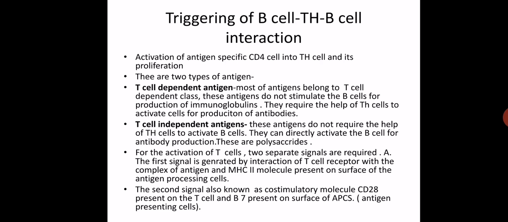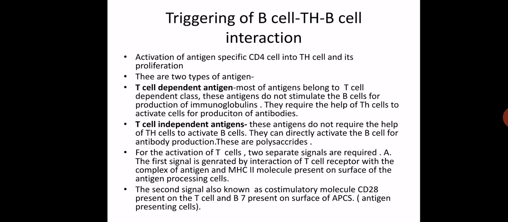What is a T cell dependent antigen? They require the help of T helper to react with the B cell. T cell independent antigens do not require the help of T helper, but they can directly activate the B cell to produce the antibody. For example, polysaccharides.